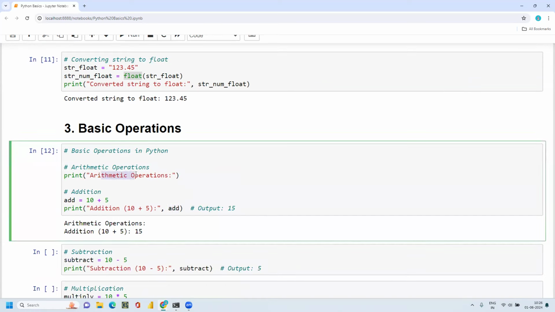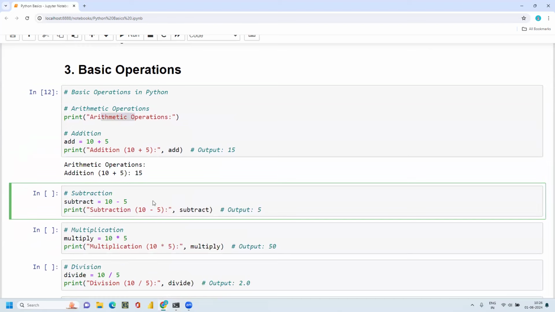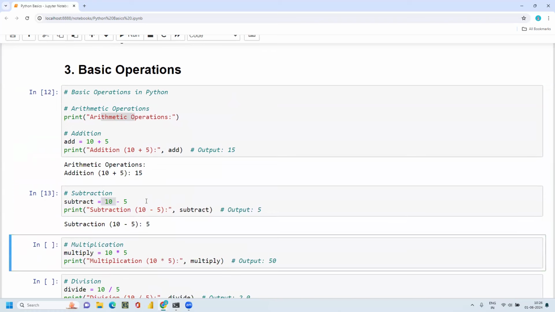So this is one of the arithmetic operations, addition. Similarly subtraction, where you want to subtract two numbers. I'm just taking a few simple examples to understand it clearly, like subtraction of two numbers.